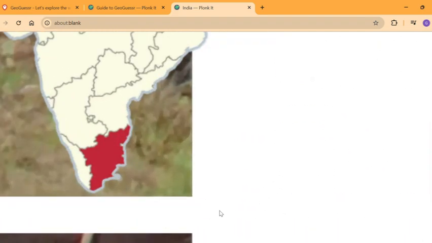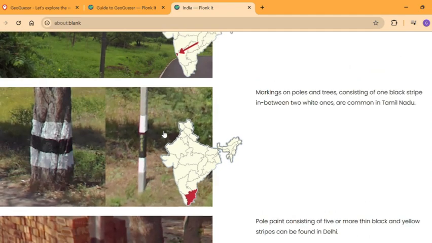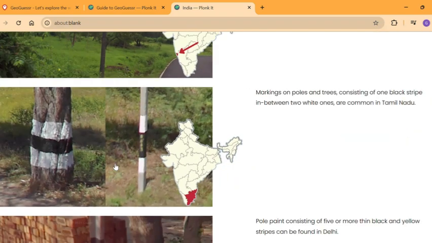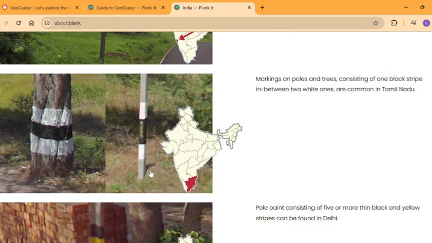markings that are only available in the state of Tamil Nadu. Sometimes they're also present in Telangana and Andhra Pradesh, but in the south. But mostly it's a Tamil Nadu thing. And as well as that, if you see these, you're probably going to be in Tamil Nadu. Don't go to any other states unless you find the language.